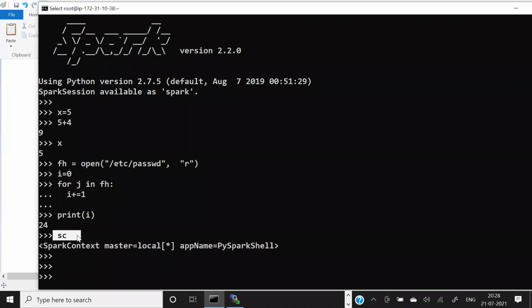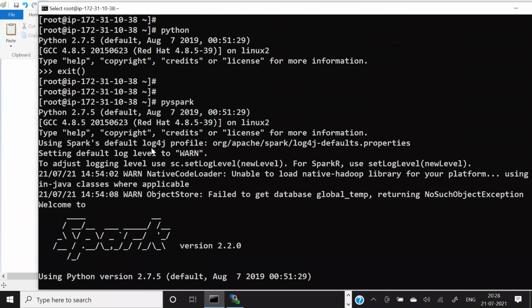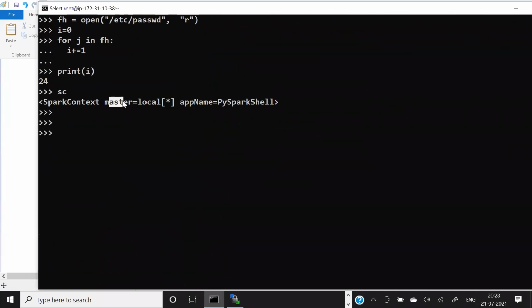Who created this variable? This variable is created by PySpark, and it says, I know my cluster is running on my local computer by chance. You can see here, it says my master is running on my local computer, and that is my context, my session. So I already connected. If you have a requirement to run anything in the cluster, you always have to use this object. Internally, these guys have created this particular object.